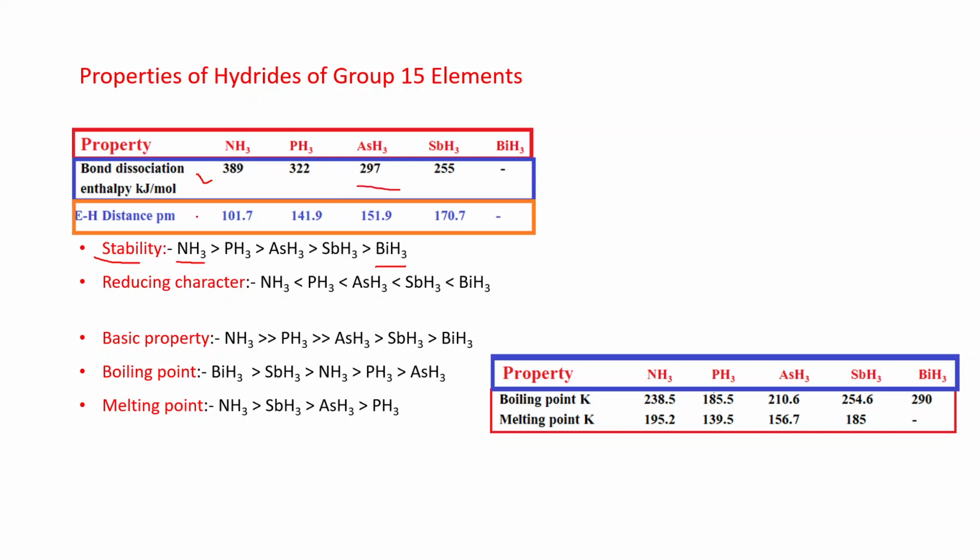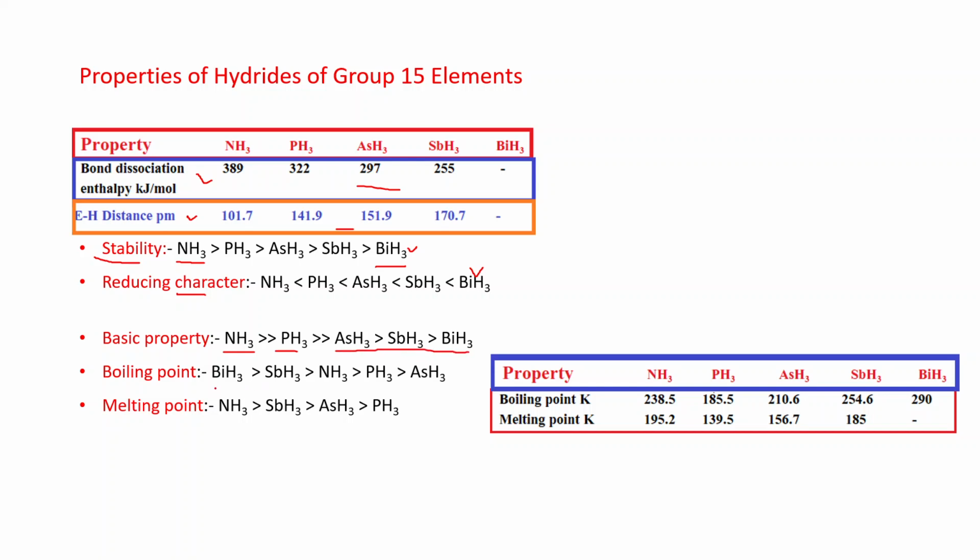Because the E-H bond length increases down the group, and due to this stability, the reducing character is reversed. When stability is least, reducing character is most. Basic property, as we already discussed: NH3 is highly basic, then PH3, and the rest have no basic character.